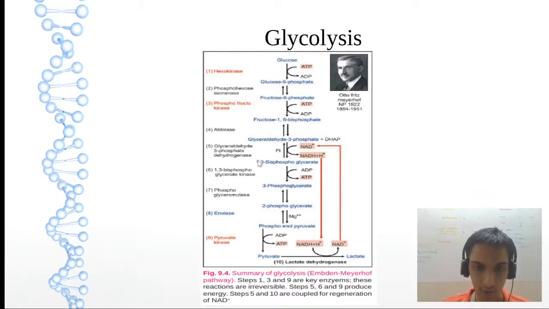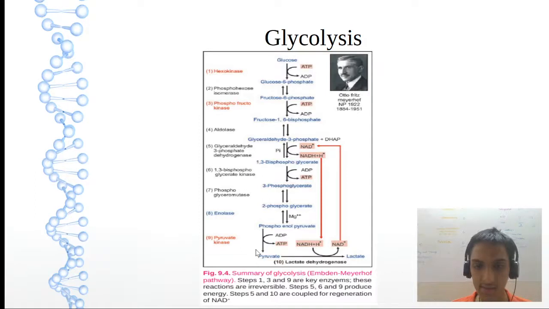Then on PGM, phosphoglyceromutase, we'll get 2-PG, that is 2-phosphoglycerate. Then on enolase, there is dehydration to form PEP, phosphoenolpyruvate. Then on pyruvate kinase, we will get pyruvate.